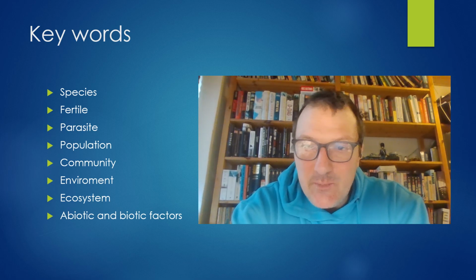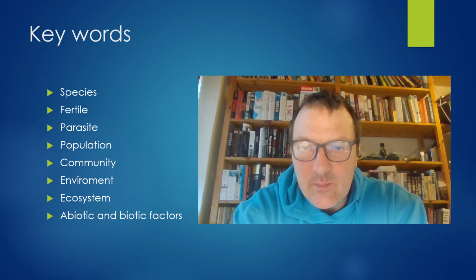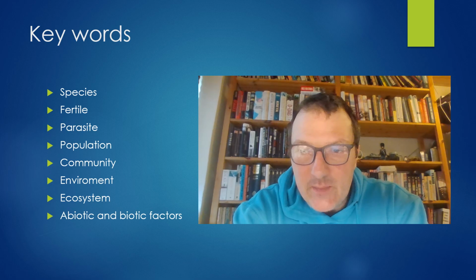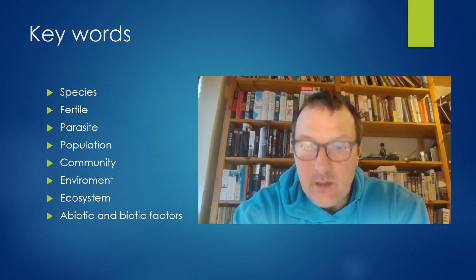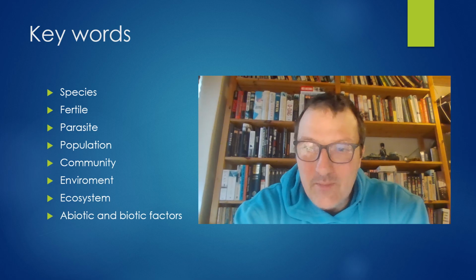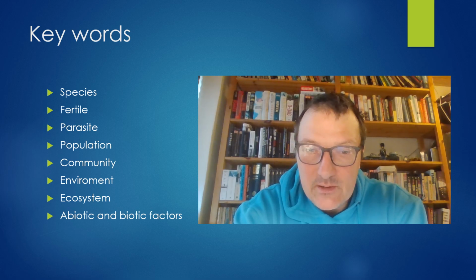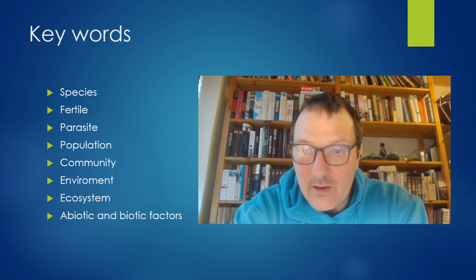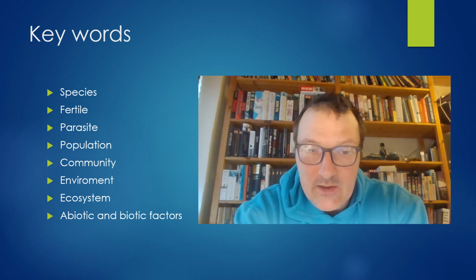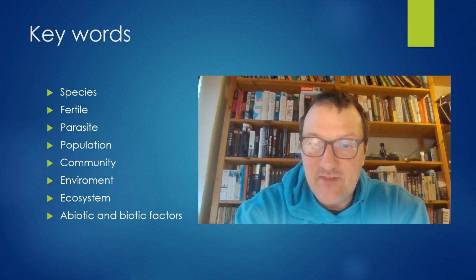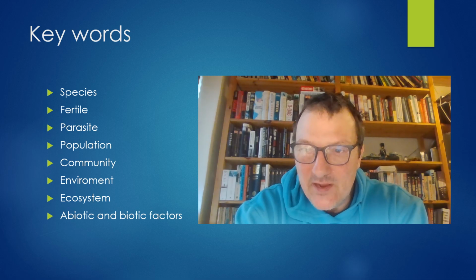So as always in Cambridge, there's a lot of new keywords to work with, and the most important one here is, of course, species. Species is a group of organisms able to produce fertile offspring. If you have more than one member of the same species, they can be together in a population. That population can be part of a community. That community is affected by the environment around it, and everything can then be part of an ecosystem. And in the environment and the ecosystem, everything is affected by both abiotic and biotic factors.